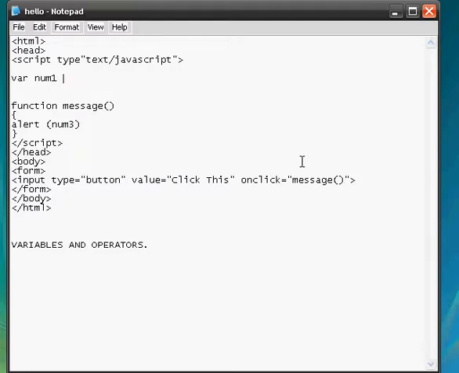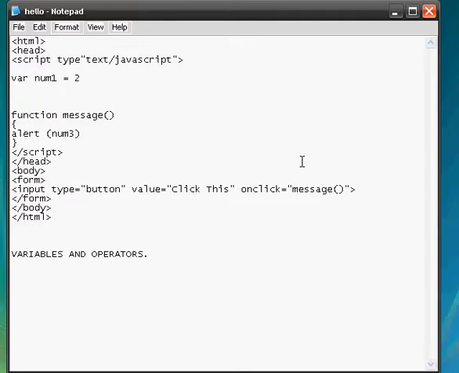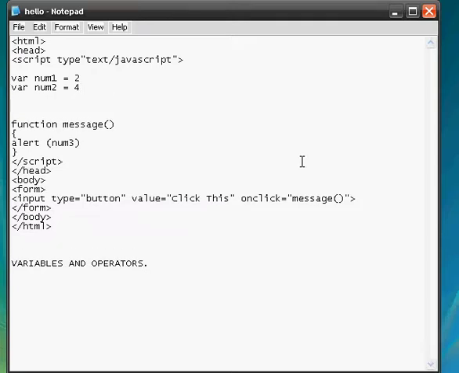Alright, so num1 equals, let's just give it a value of 2. And there, let's create another one. num2 equals a value of 4. Alright, now let's do something with these numbers. Let's create a third one. num3 equals num1, and the operator is plus num2.